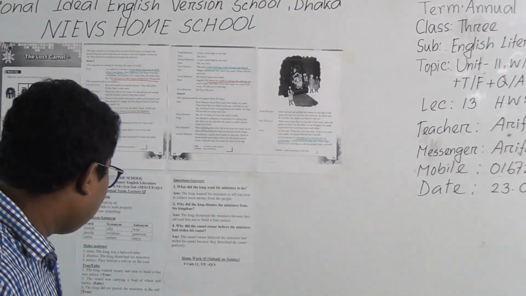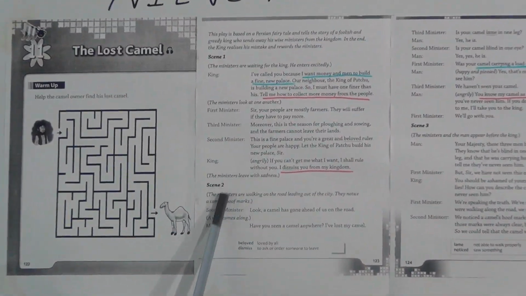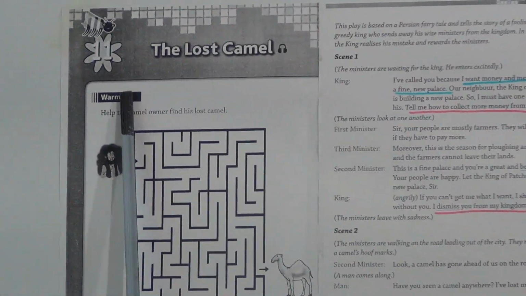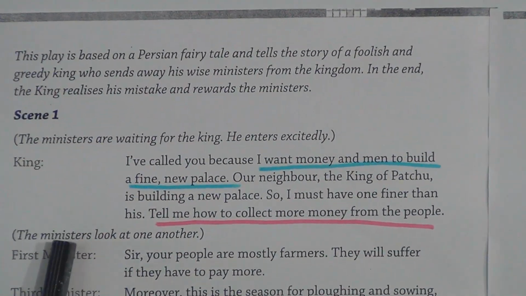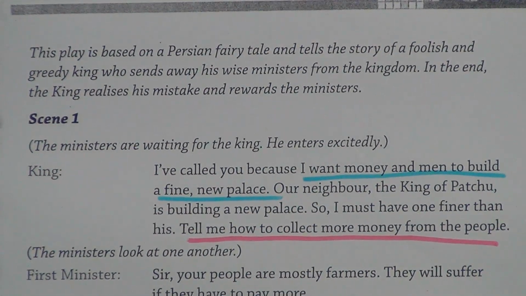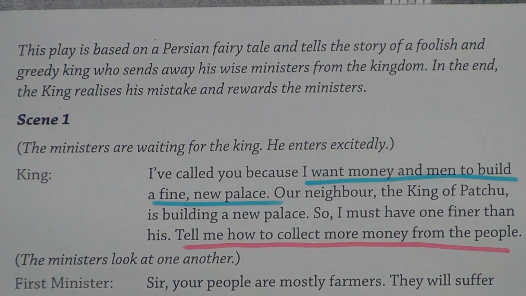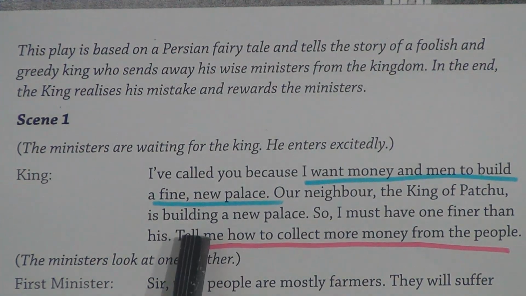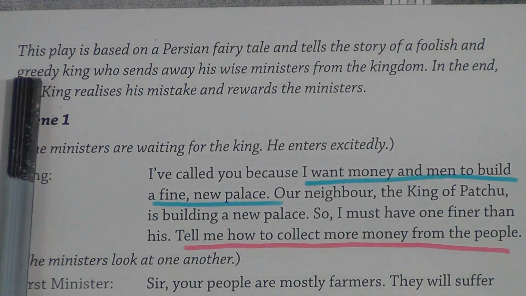So my dear students, let's start the class, but first we want to read the unit first. Unit 11, the lost camel. This is one kind of play. Play means in Bangla we say natok. In drama or play we see a lot of characters, and people speak, the main character speaks, the sub character speaks. So this is drama. This play means drama, or in Bangla we can say natok.